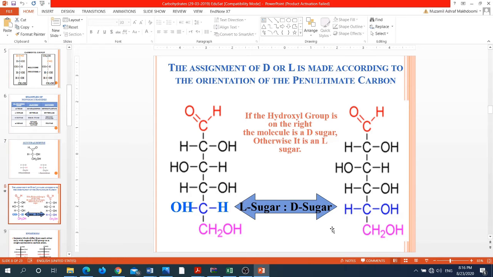So the D sugar is the one which has the hydroxyl group at the penultimate carbon atom on the same side as is present on the D-glyceraldehyde. Similarly, the L sugar has the hydroxyl group present at the penultimate carbon atom on the same side as is present in the L-glyceraldehyde.